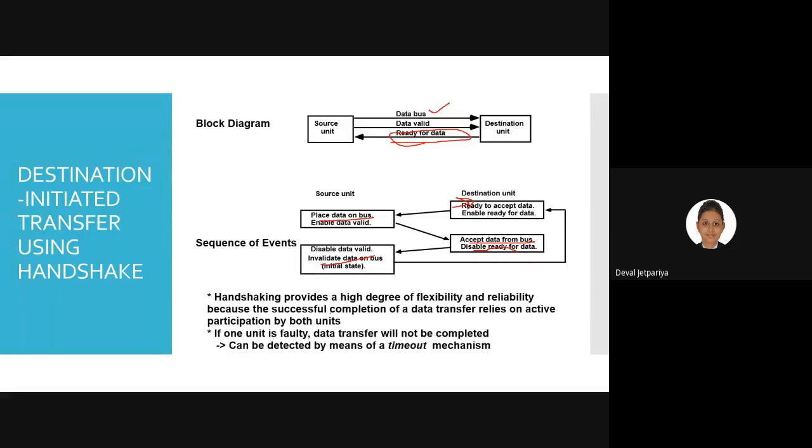Handshaking provides a high degree of flexibility and reliability. So this point you can also add in the advantages of your handshake method over the strobe control method.